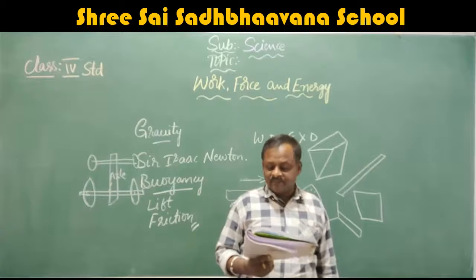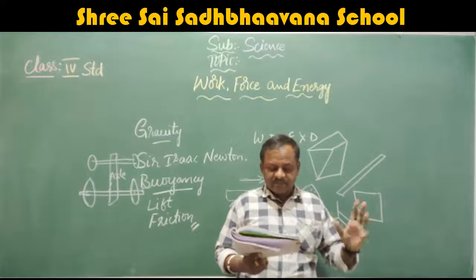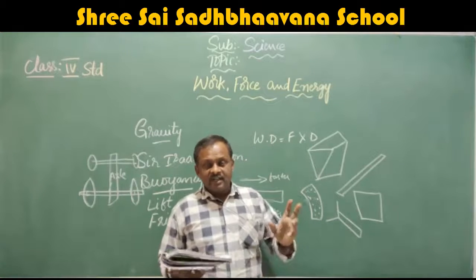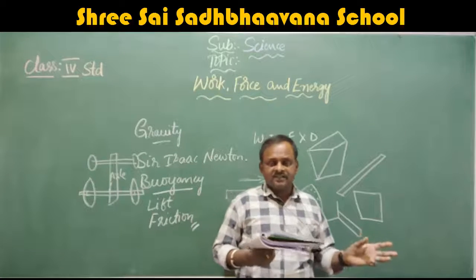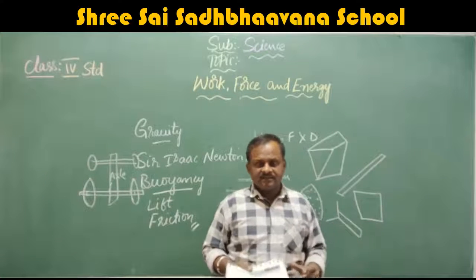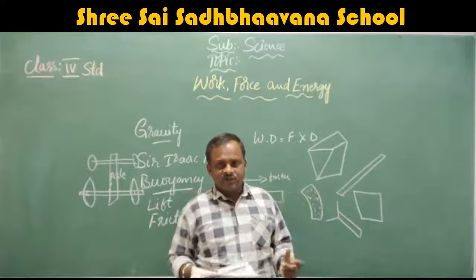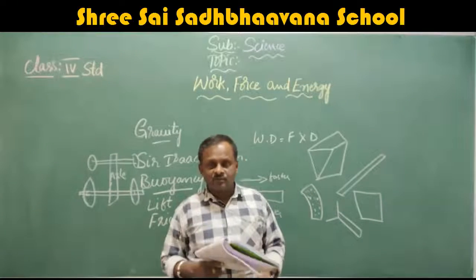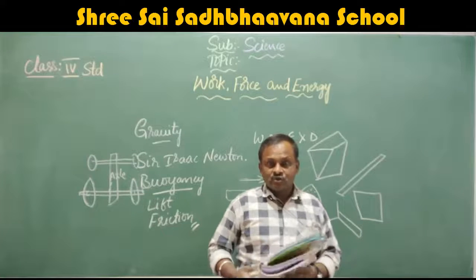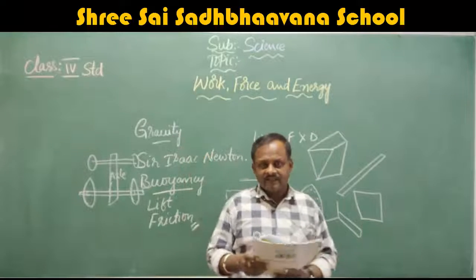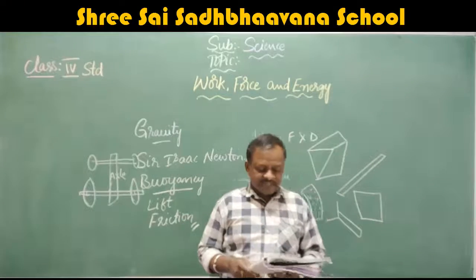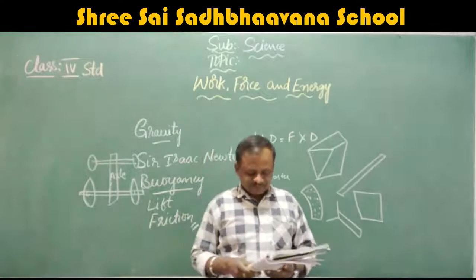Most of the energy in the world comes from the sun. We drink milk which comes from the cow. Then how does the cow manufacture that milk in the body? By eating the grass. Then how is the grass growing? By the sun only. By the heat of the sunlight only it is growing. So the sun is indirectly helping here. Sunlight is the indirect source of energy for the milk.